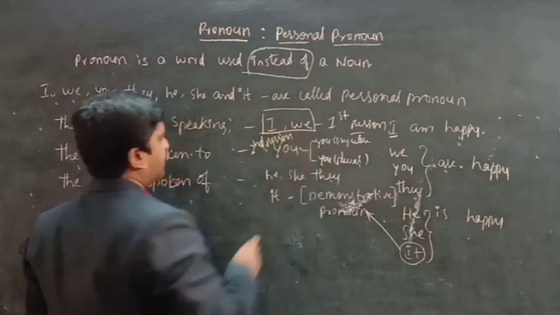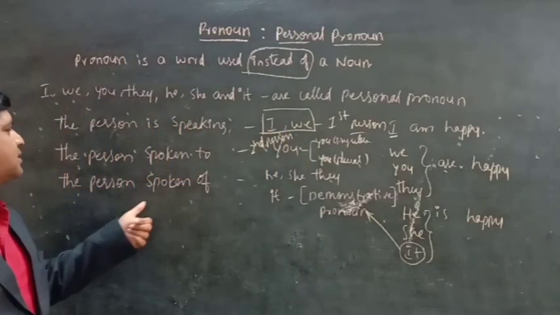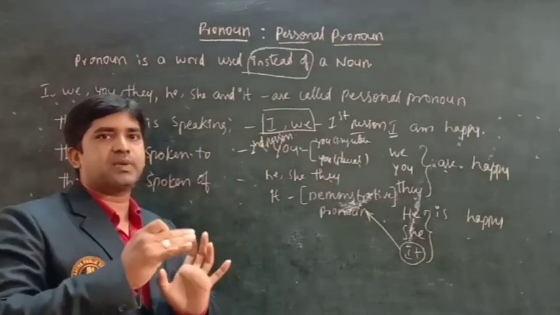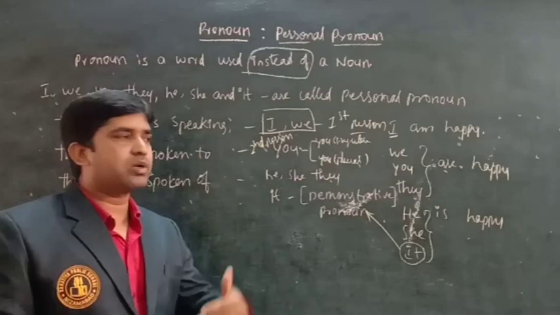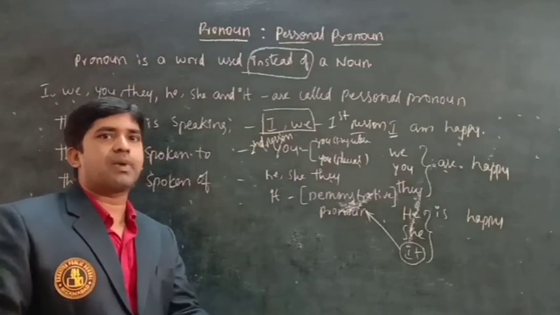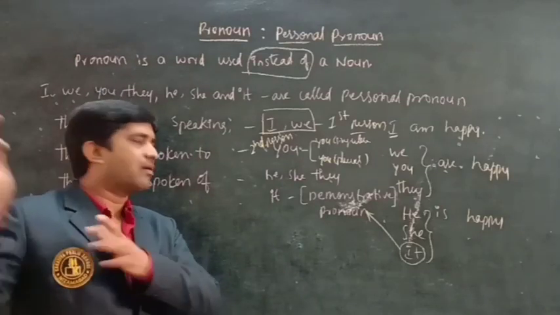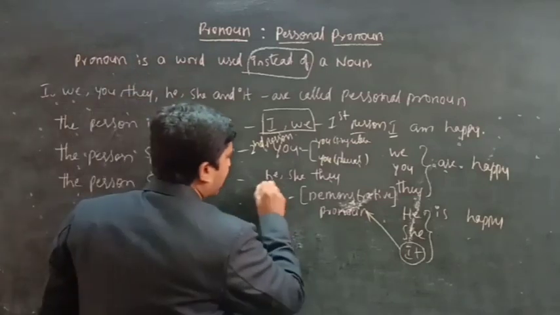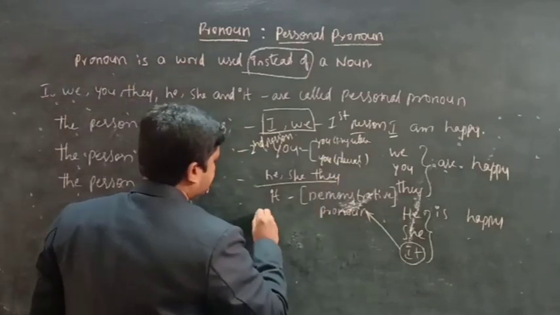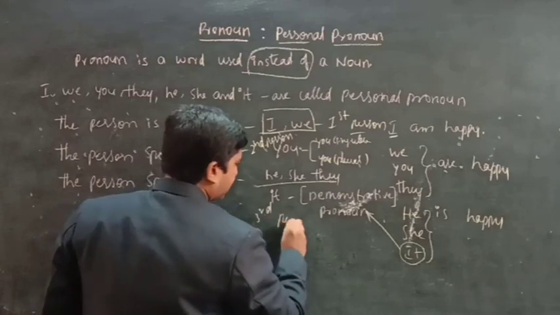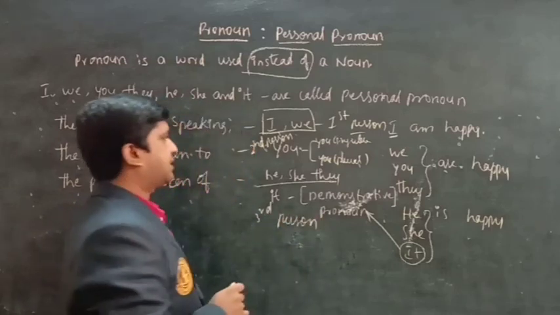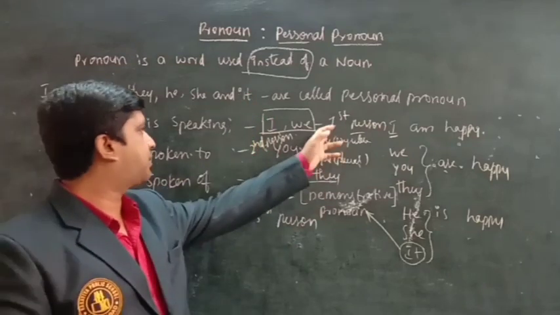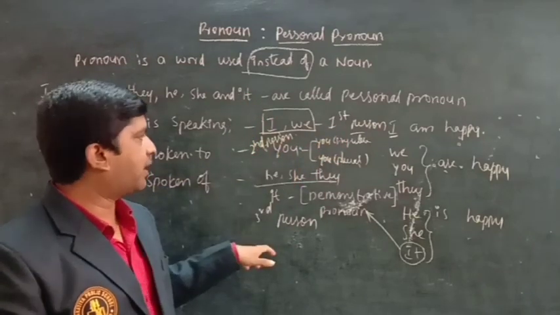And here the person spoken of. We are speaking about somebody else who is not opposite to you, but they are there. We are speaking about them. We call it a third person. Generally the pronouns are divided into three ways: first person, second person, third person.